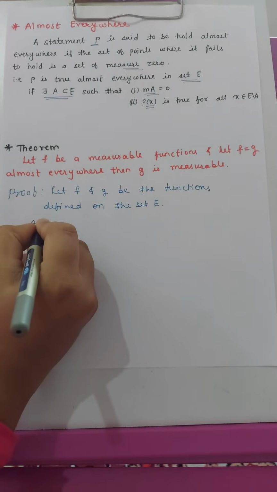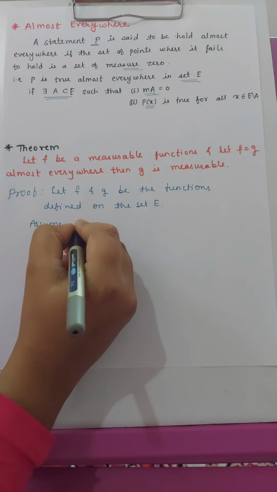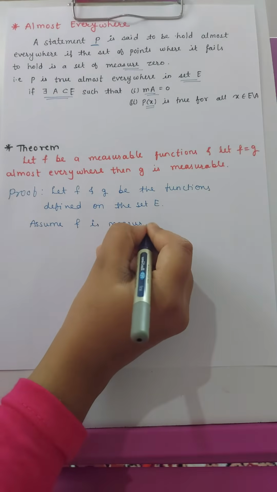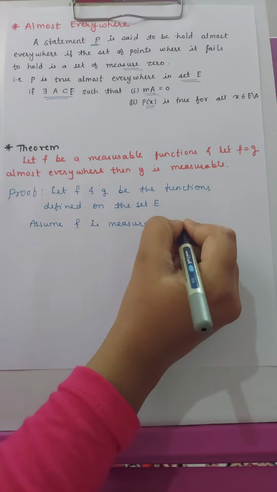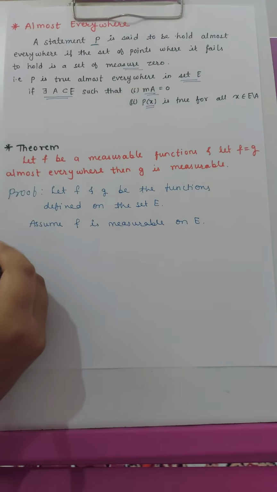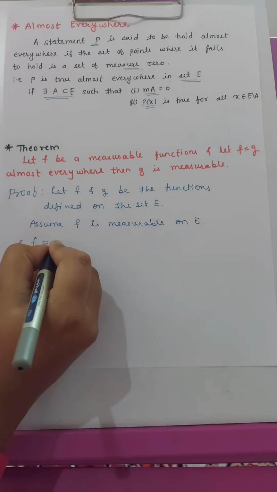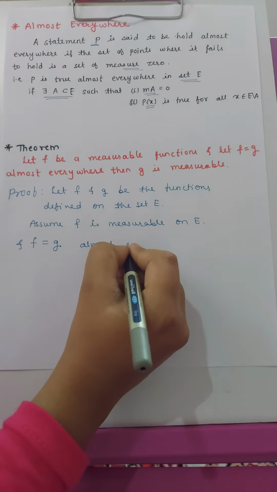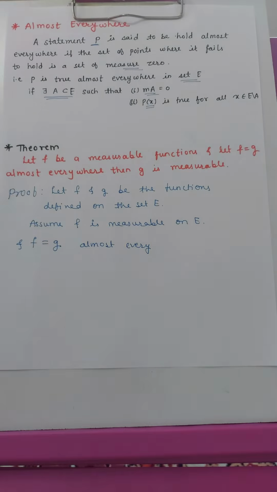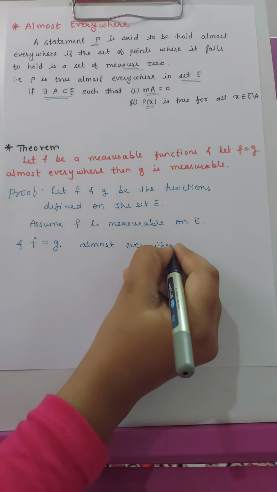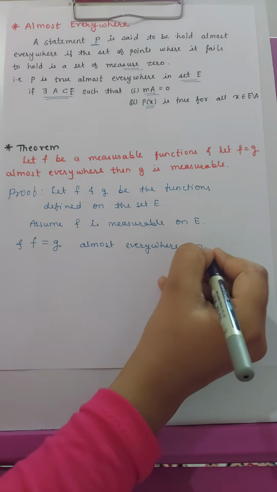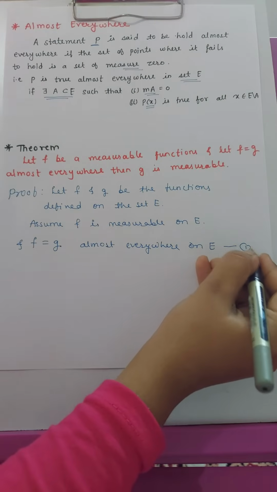Now it is given that f is measurable on E, and also that f is equal to g almost everywhere on the set E. Let it be number 1.